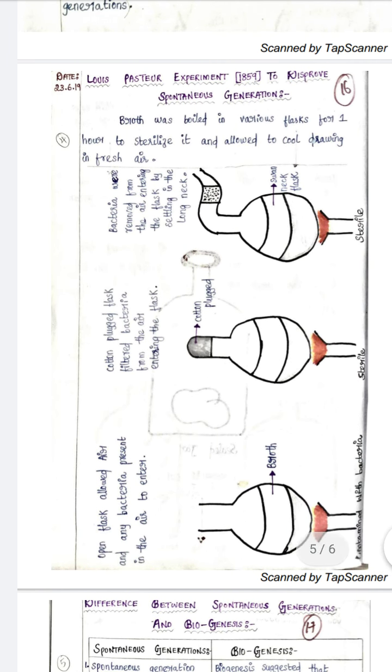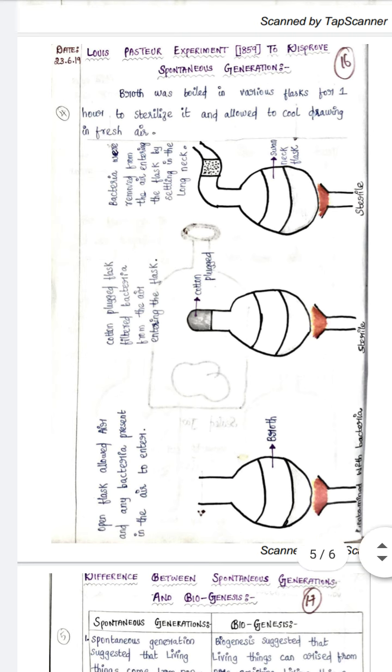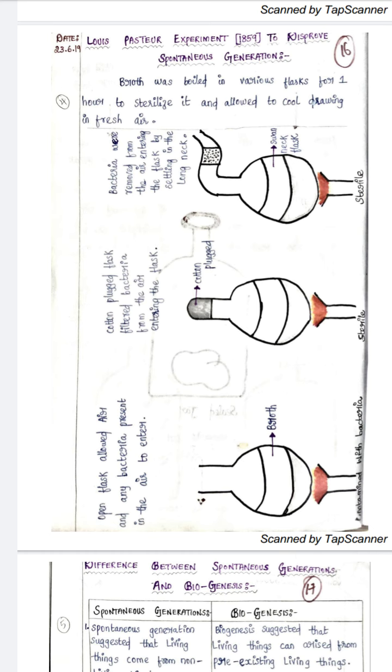Two flasks were normal flasks, and the other flask was swan necked. All three flasks were boiled. In the open flask, he allowed the air to enter, and any bacteria present in the air could enter the open flask. And he had a broth, which is nothing but a soup for the growth of the bacteria.